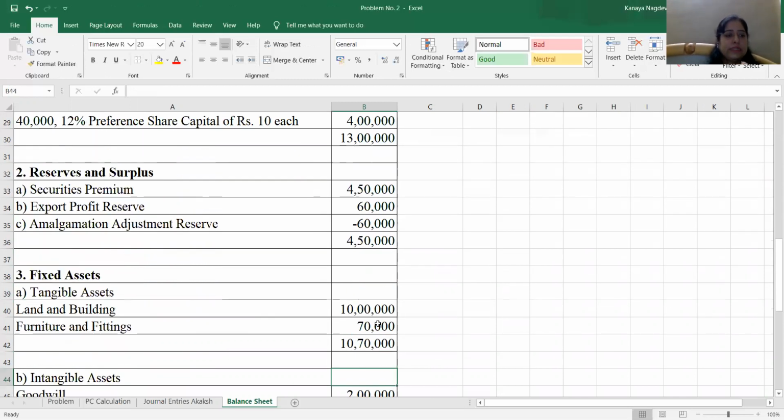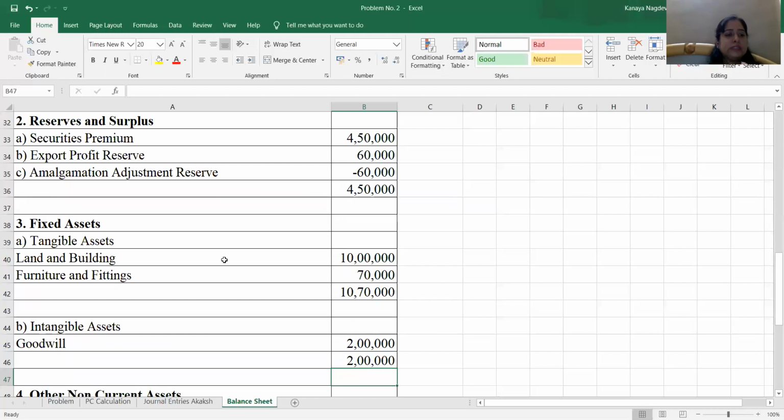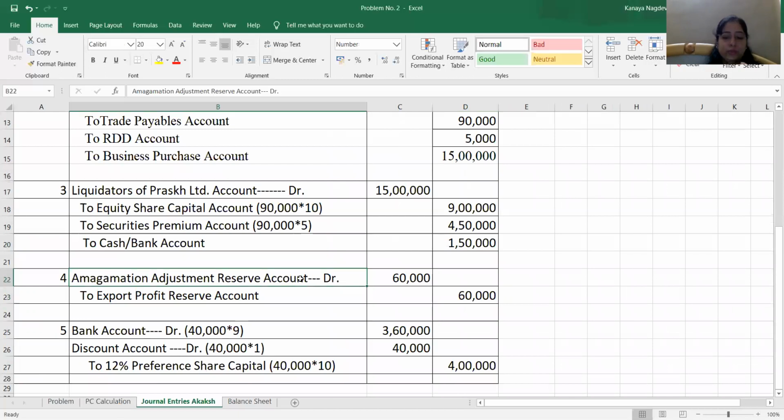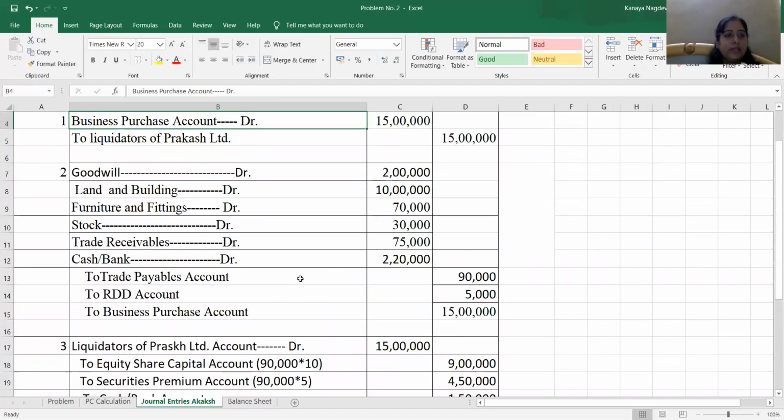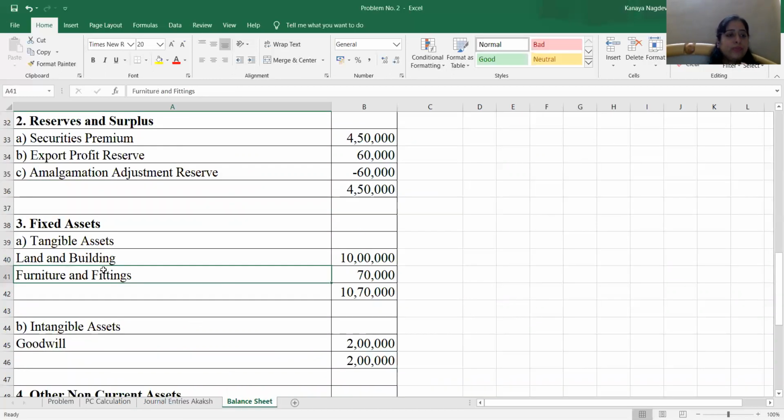Fixed asset, tangible fixed asset. We had two tangible fixed assets, land and building and furniture and fittings. All this you can see from your journal entry only. Land and building, furniture and fittings; the rest three are current assets. So land and building we are going to record 10 lakh. Furniture we are going to record 70,000, and goodwill is our intangible fixed asset, 2 lakh. So here in the balance sheet you can see fixed asset, tangible assets, land and building and furniture 10,70,000, and intangible is goodwill, 2 lakh rupees. So these two we will be posting separately in the balance sheet.